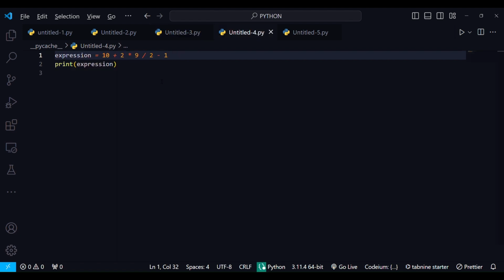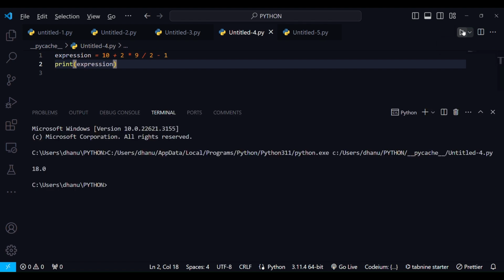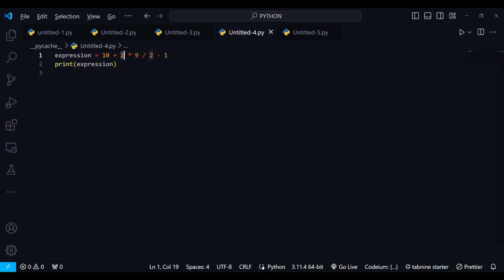Next question is based on expression. Evaluate the expression and find the output. Predict it. The answer is 18. In this, first 2 into 9 is evaluated, which is 18, divided by 2 will give you back 9. 10 plus 9 is 19, minus 1 is 18.